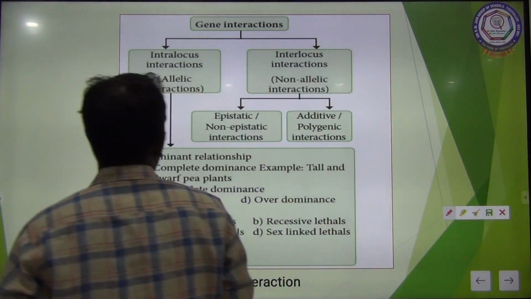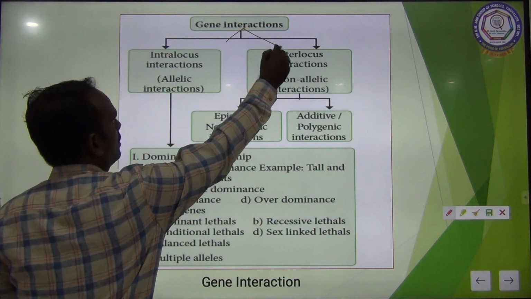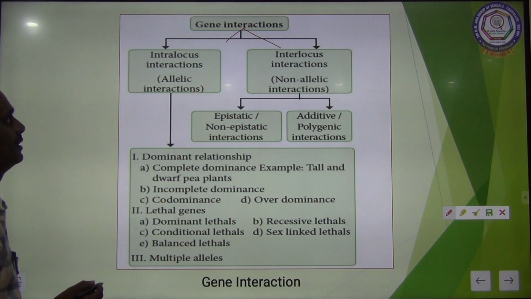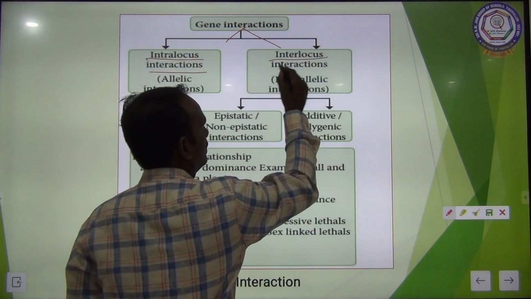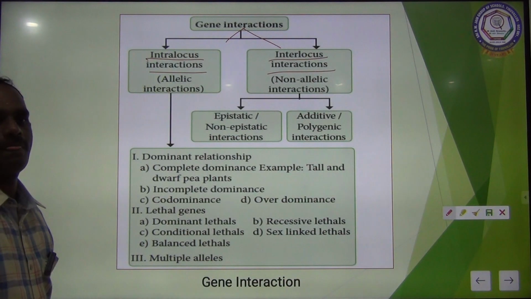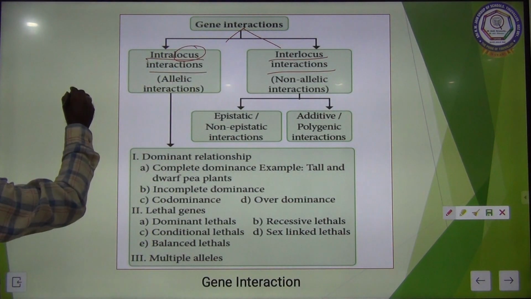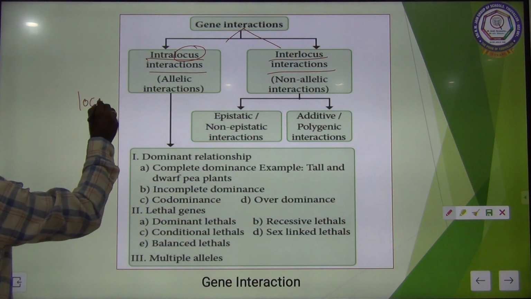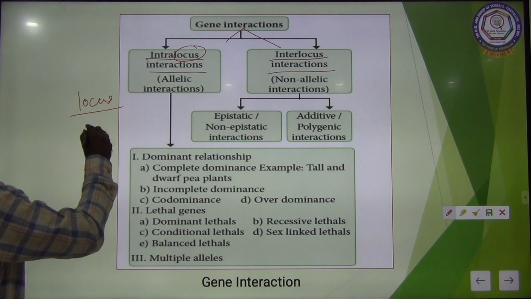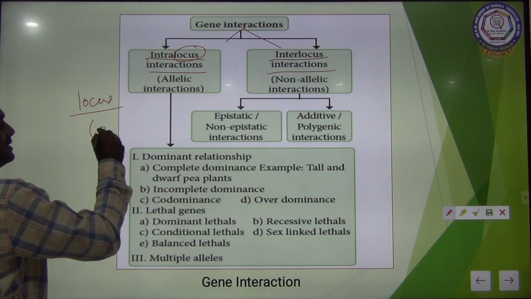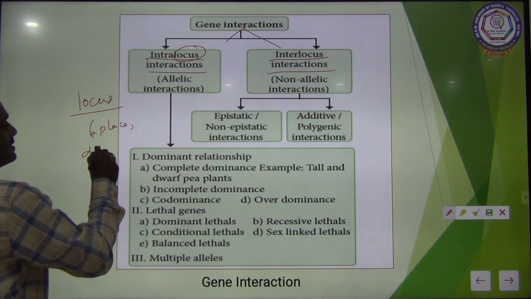See the flowchart here, gene interaction. It is broadly of two types: intra-locus interaction and inter-locus interaction. What is the meaning of locus? Locus is nothing but a place or a distance.